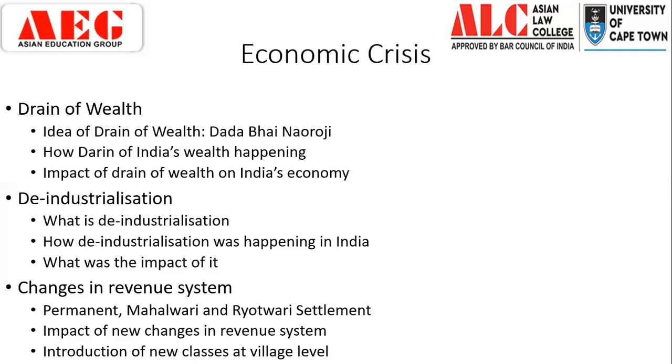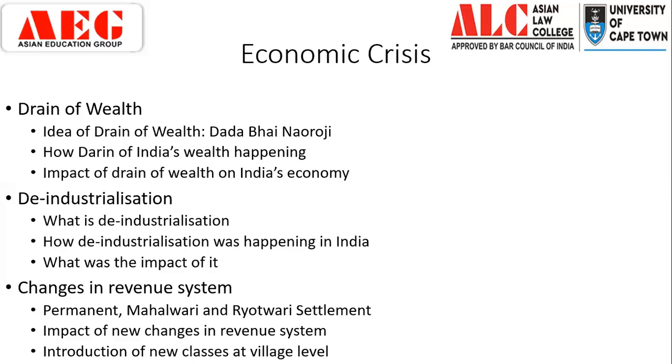Earlier, zamindars were a sort of overarching protective layer whenever there was a natural calamity. Now that is being removed. You are completely removing the hereditary right of the zamindar. So the zamindar is not going to help those peasants, and thus peasants were left more vulnerable.